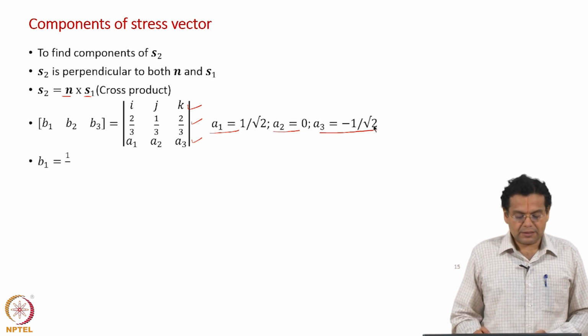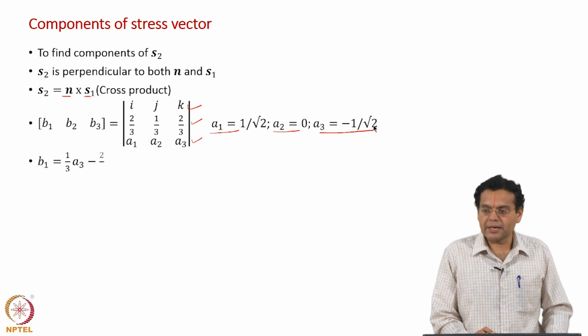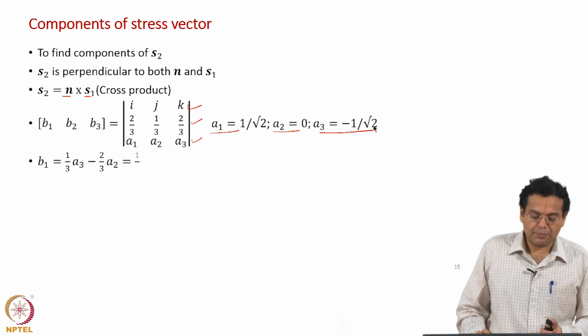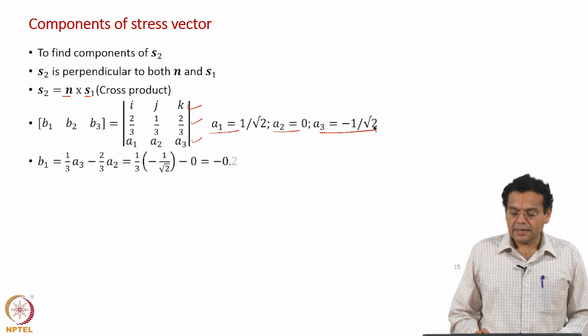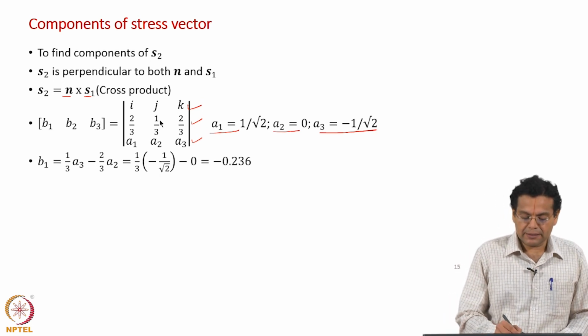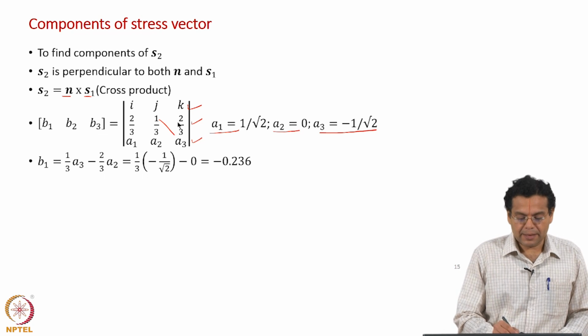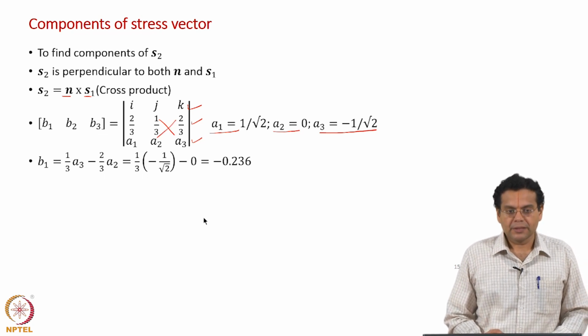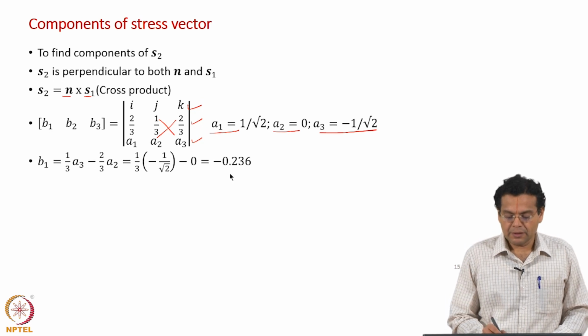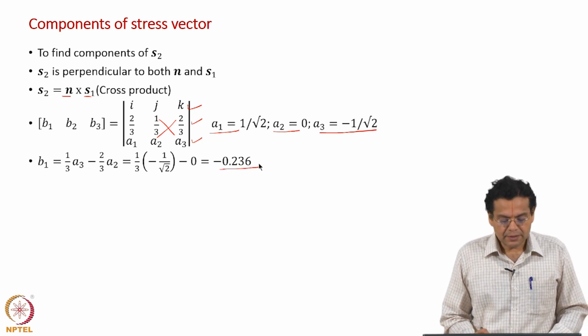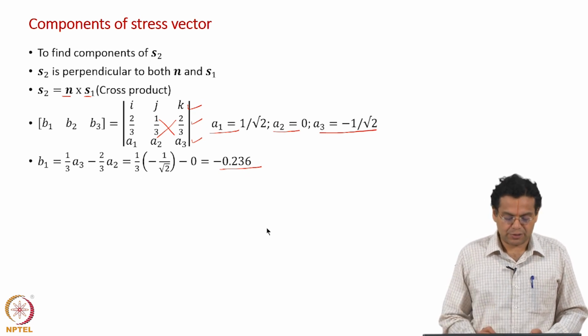So, now let us find out component wise. The i-th component on the left hand side is b1, the i-th component on the right hand side is 1 by 3 a3 minus 2 by 3 a2. Substitute the values of a3 and a2 and get a result of minus 0.236. This is the i-th component of the s2 vector.